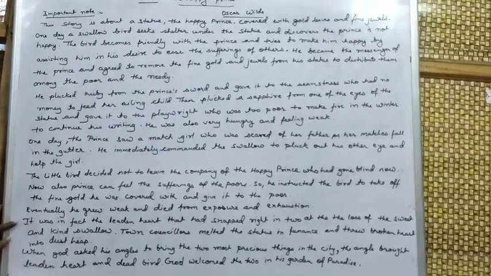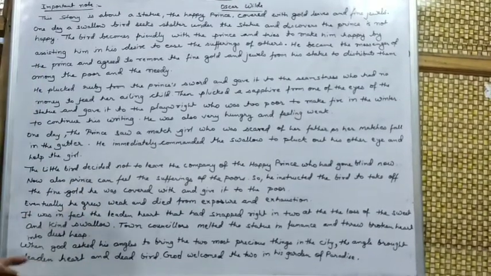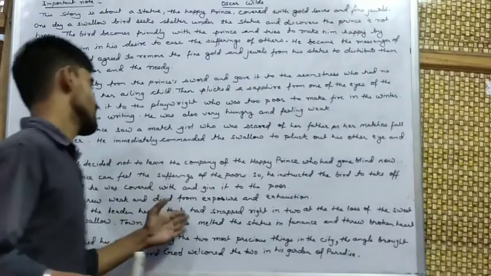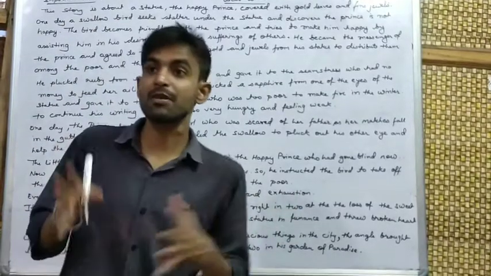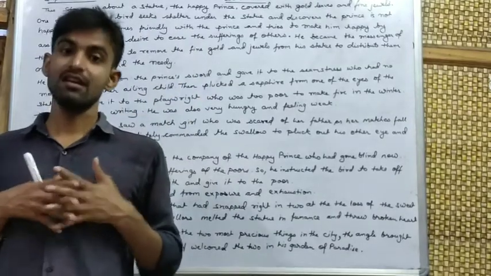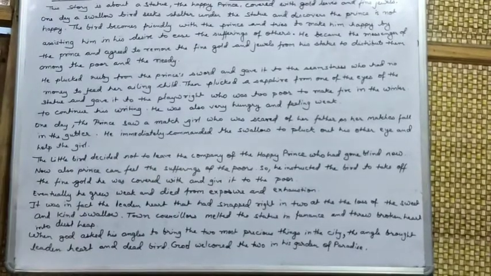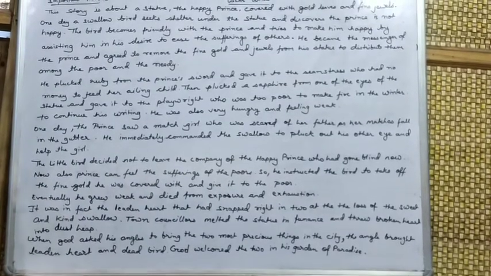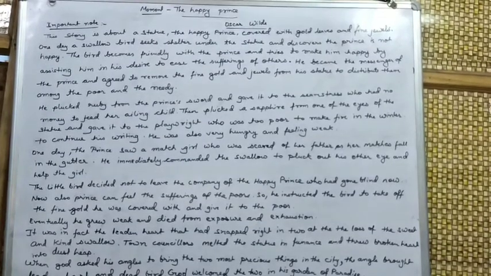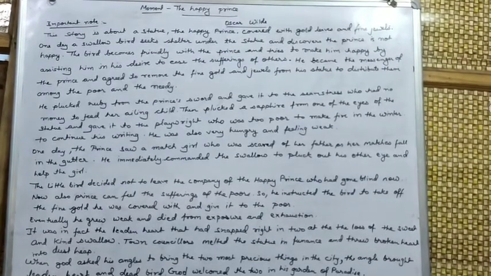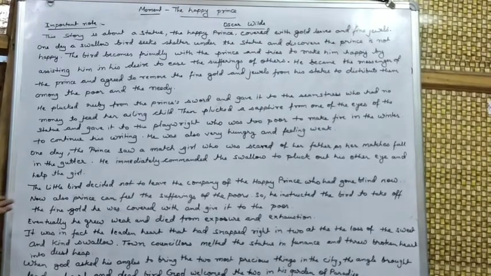This sad incident happened, and it was the fact that the leaden heart snapped right in two. Means that Happy Prince's heart, which is made of lead, snapped into two pieces at the loss of the sweet and kind swallow. It means that the swallow was helping him, and now the swallow was dead. So this turned the leaden heart into two pieces.